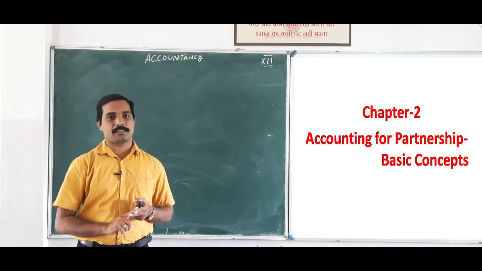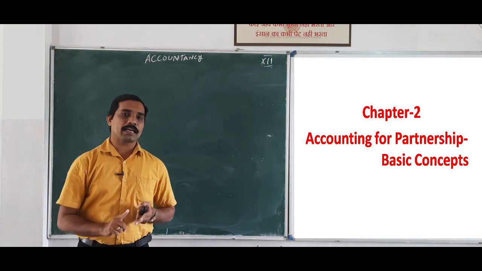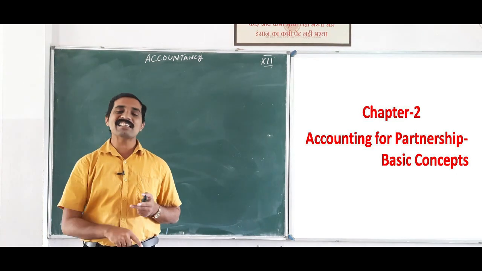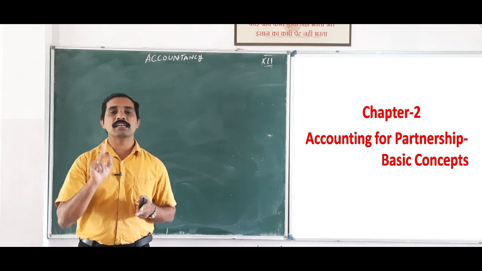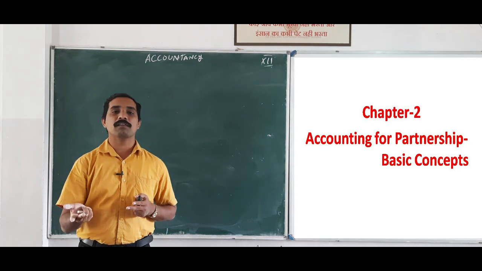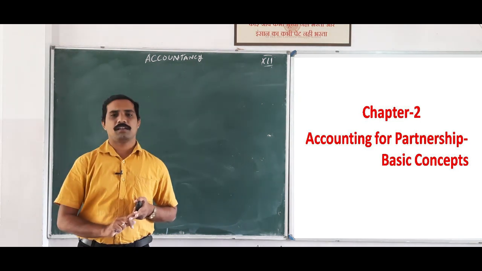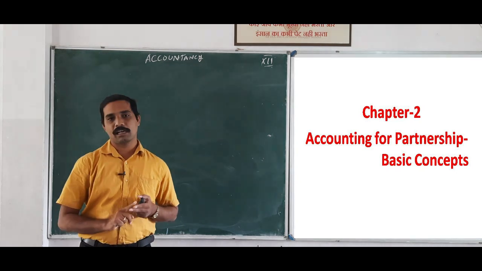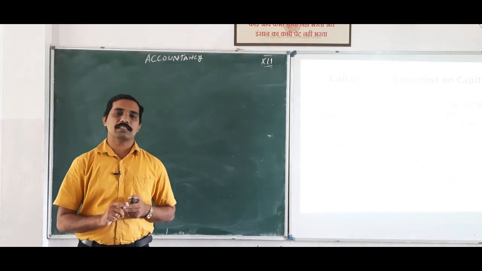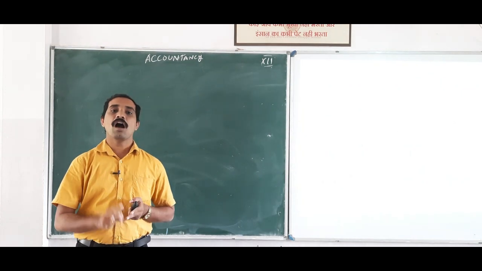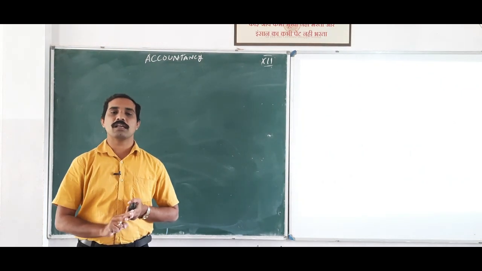And the second case is when there is additional capital contributed by the partners. In such a situation, how to calculate interest on capital. I hope all are clear. Today we are going to discuss the third case, how to calculate interest on capital.